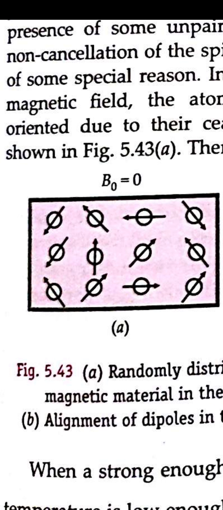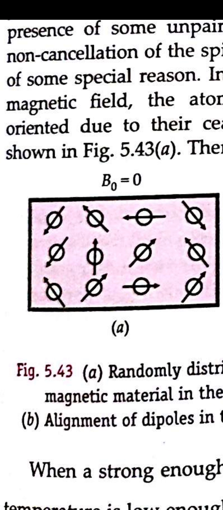So now when B was applied, we can see that the atomic dipoles move in the direction of the magnetic field. So here we can say that the temperature is too low, right? It is low because a strong magnetic field is already applied, so there is no need of temperature.